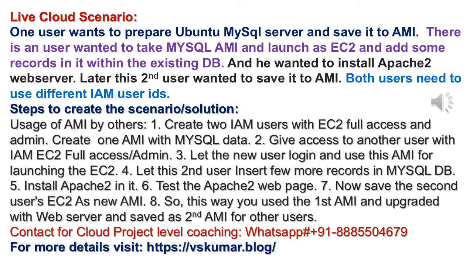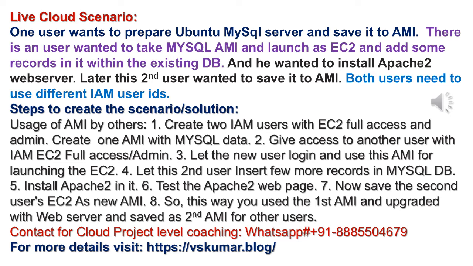The second user is pulling that AMI and launching EC2 with the help of the existing AMI. Then EC2 is launched, and in that MySQL is there. Now let the second user insert a few more records in the same MySQL database. You don't want a different database, you just want to insert data. Now the fifth step is to install Apache2 in it. The same user is installing it. It means he is upgrading the EC2 into an Apache server. And the sixth step is to test the Apache web page.